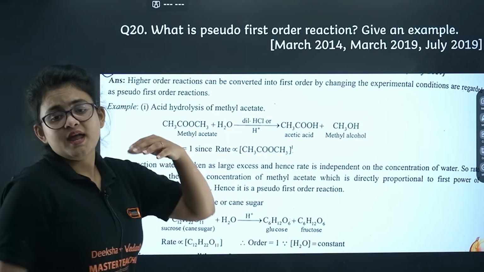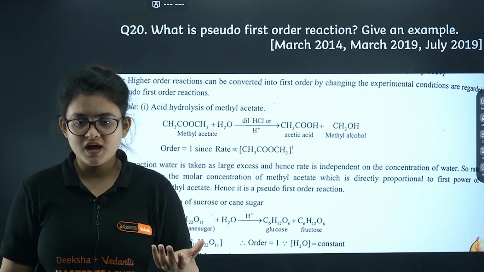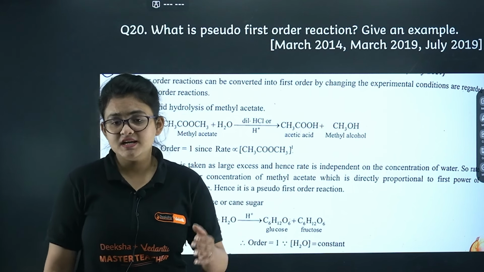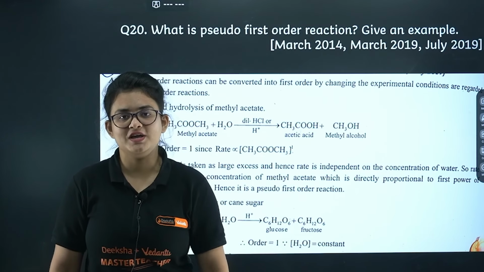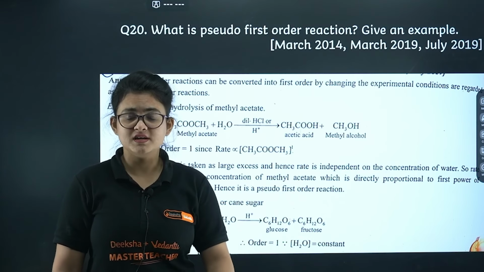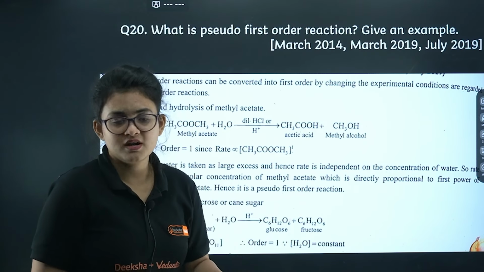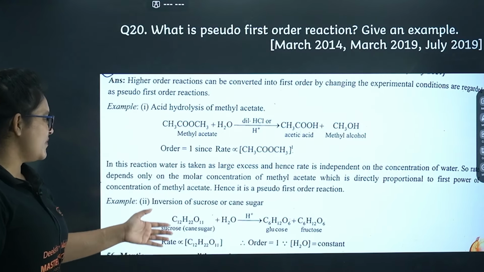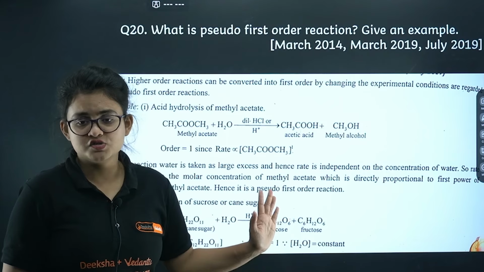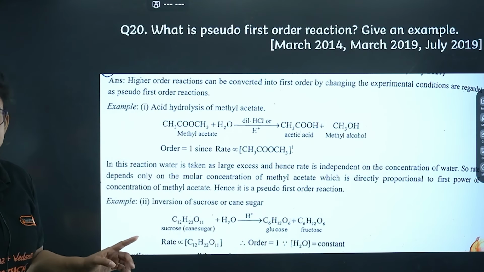So basically if any one of the reactant is present in a high amount, higher excess, then the second order reaction actually behaves like a first order reaction. Okay, it's not a first order reaction, but it behaves like a first order reaction, and hence it is called as pseudo first order reaction. So you can take the example of hydrolysis of ester or inversion of cane sugar. Any one of them, you can just write down the example. I guess it's clear to you.